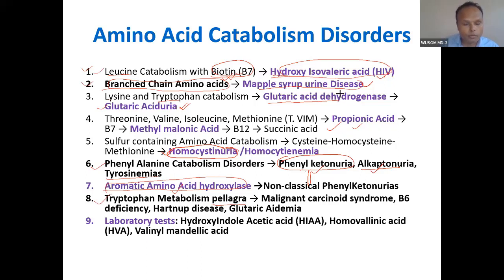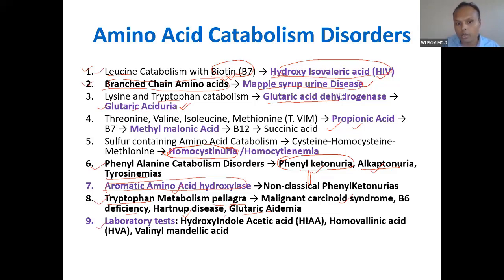I have to mention that tryptophan metabolism is related to what? It is related to pellagra, malignant carcinoid syndrome. Vitamin B6 deficiency also is related to this tryptophan conversion into niacin. Hartnup disease is related to tryptophan absorption. Glutaric acidemia, you can see somewhere, is related to tryptophan metabolism. Whatever disorder is related to it, I have mentioned only here.